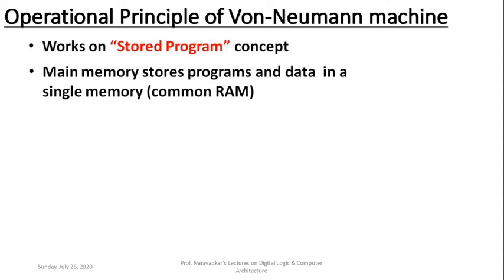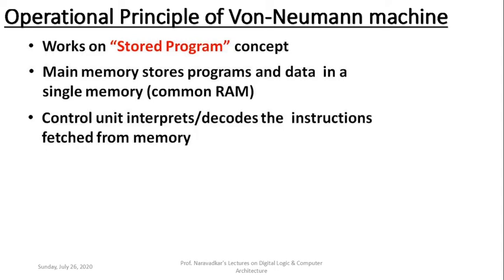Even in the difference between von Neumann and Harvard architecture, this part has been elaborated and shown in the diagram. Main memory stores program and data both inside that single memory, a common RAM, random access memory.